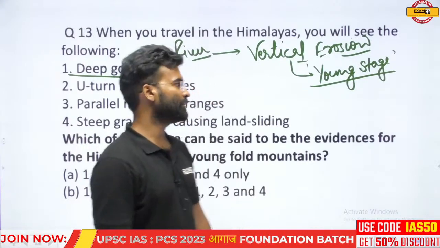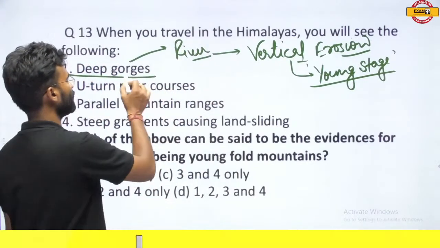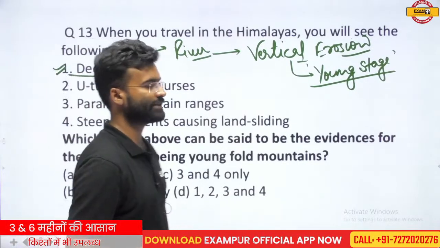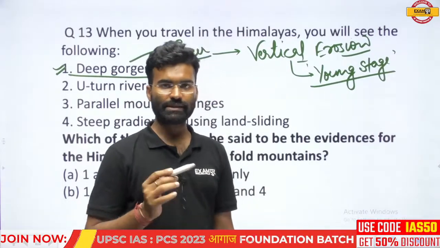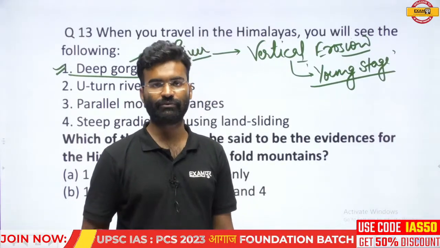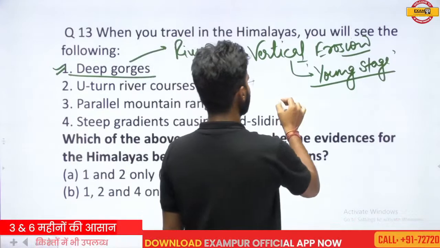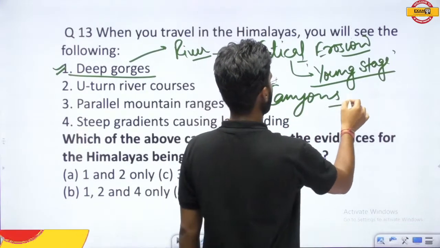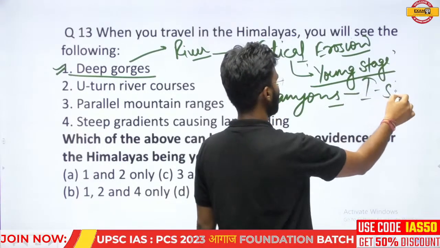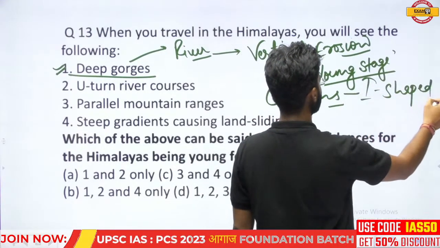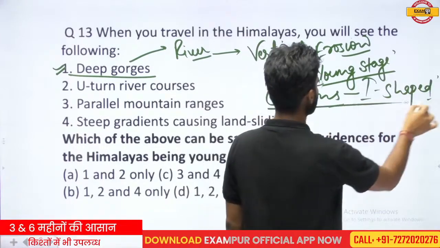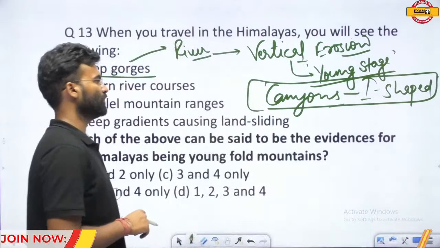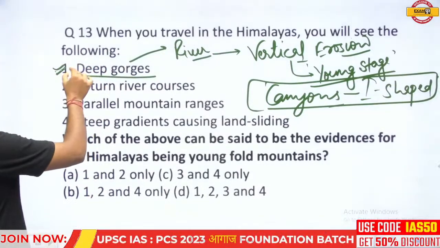So the gorge is the indication of a newly formed land structure or landscape. You can add here the canyons or I-shaped valleys. If I-shaped valleys are also found in this region, it also indicates a new landscape. So the first one is correct.